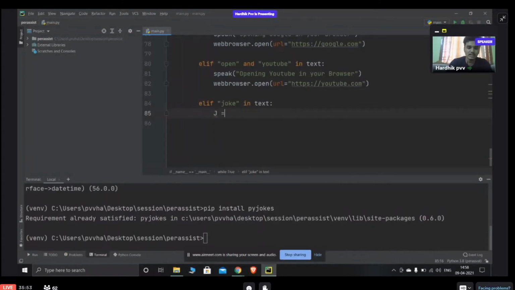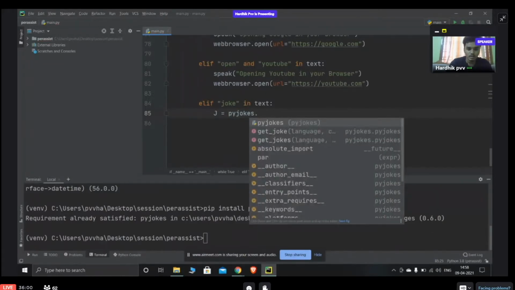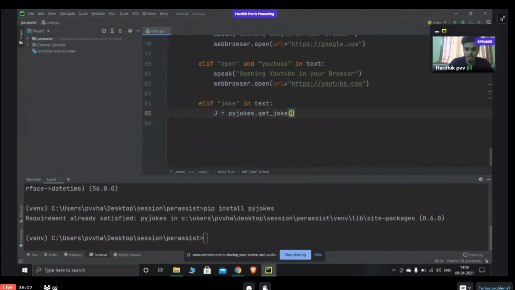Suppose a variable is j, nothing else. If the variable is j, then what I do is pyjokes dot get joke. In get joke, I want the arguments: the language should be English, and the category of the joke should be neutral.